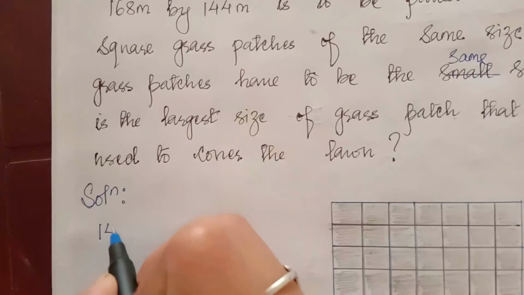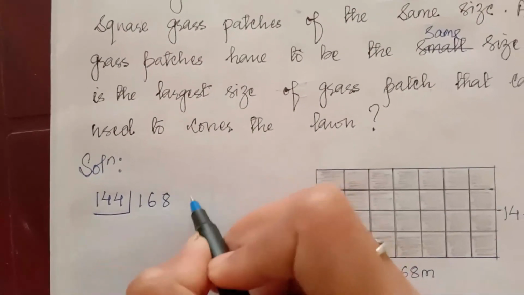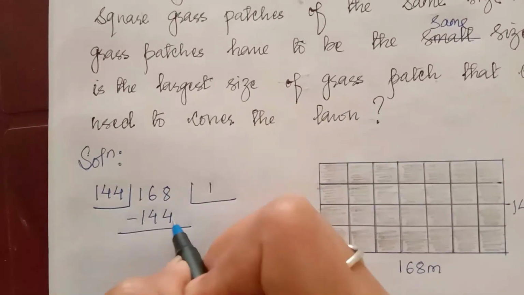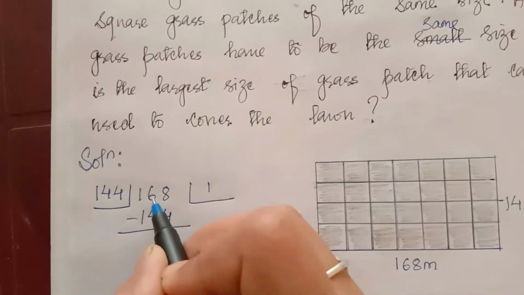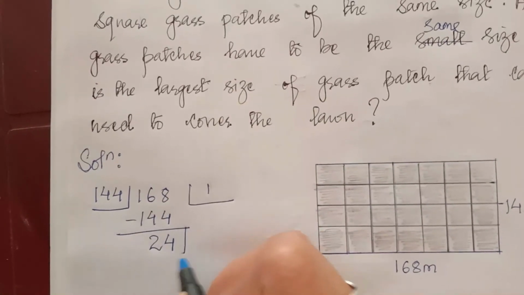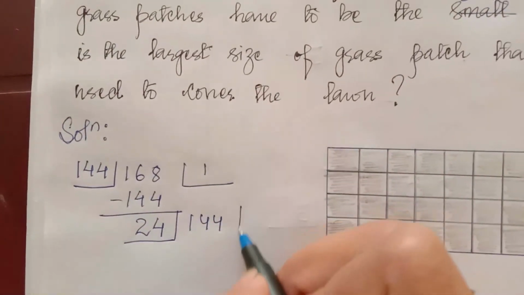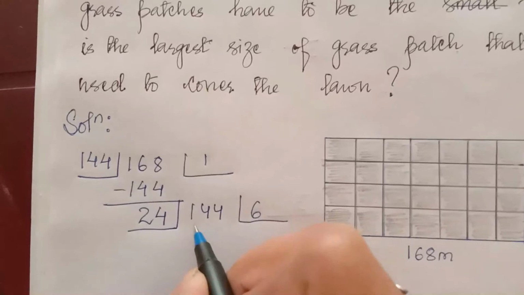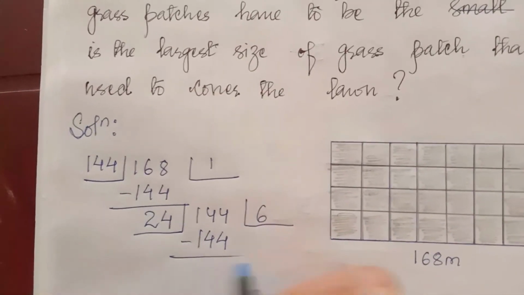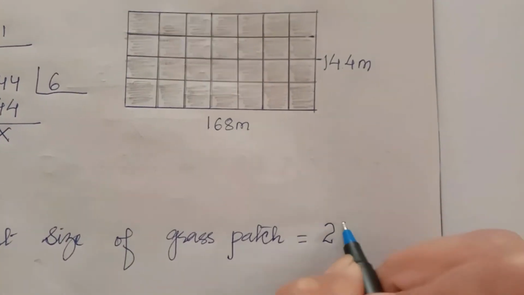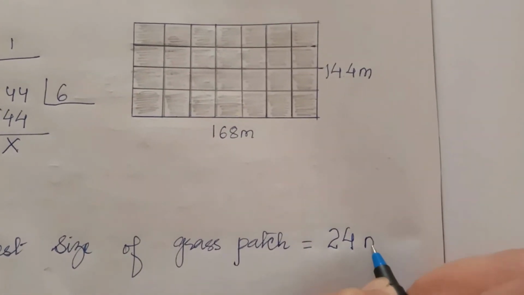So here the smaller one is 144. So 144 will divide 168. 144 ones are 144. 8 minus 4, 4, 6 minus 4, 2. Now 24 will divide 144, and 24 6s are 144. Exactly it will divide. So the answer is 24. So the size of the grass patches must be 24 meter.